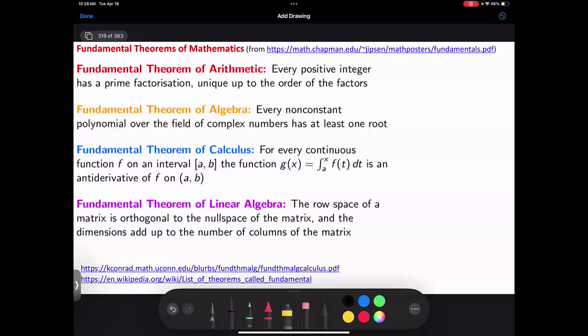Now, what's interesting is if you try to do this over the reals, let's say I give you the polynomial f of x is x squared plus 1. No real root. So for instance, I could start off with a cubic. Any cubic is going to have a root that's real.